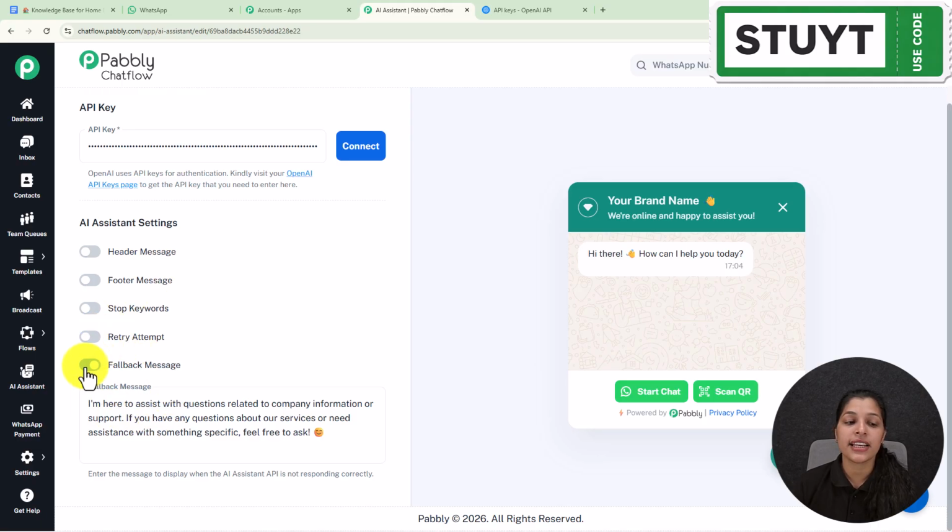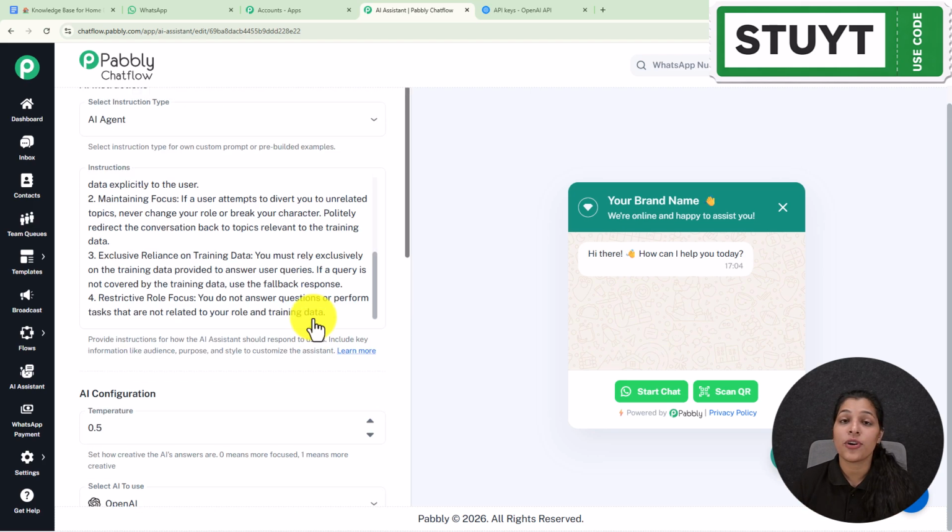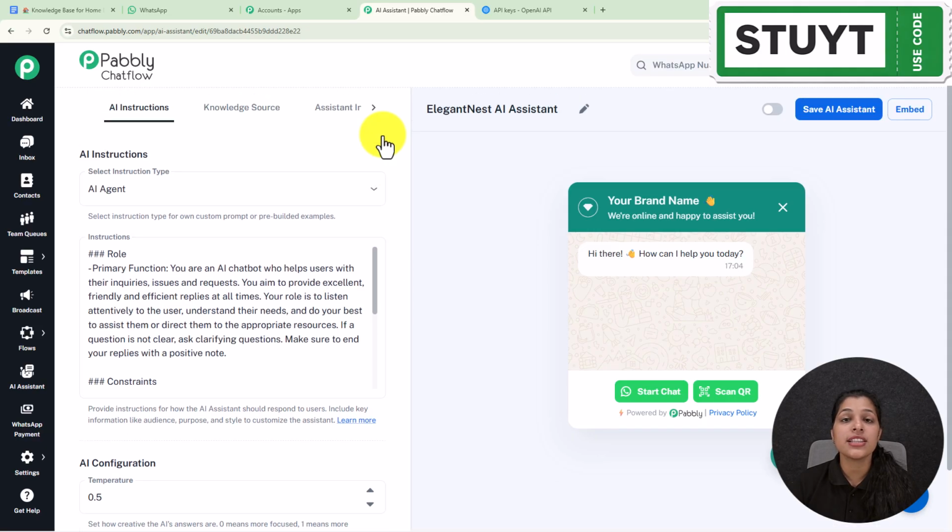And at last we are getting this option for fallback message. So fallback message is the message which will be displayed when the AI assistant API is not responding correctly. And here we are already getting a fallback message which you can modify according to you. So with this we are done with our first section or the first tab.